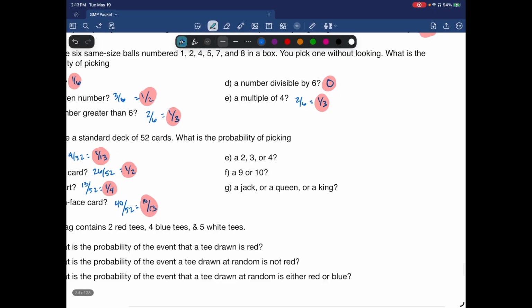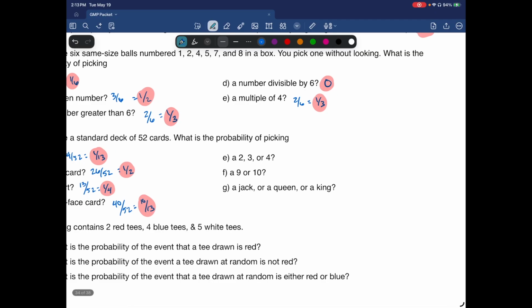A 2, 3, or 4. So 2, 3, 4, there's 4 of each one. So that is 3 times 4 is 12. So you get 12 out of 52. And that's going to give you 3 over 13, or 3 out of 13 when you reduce.